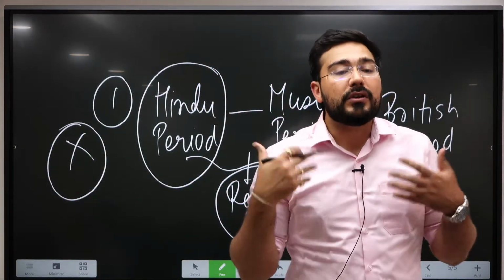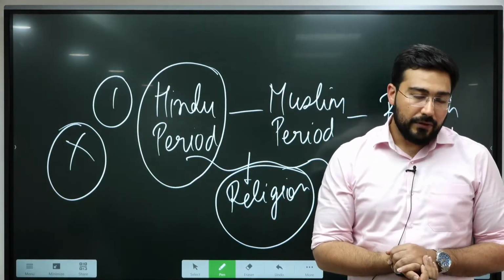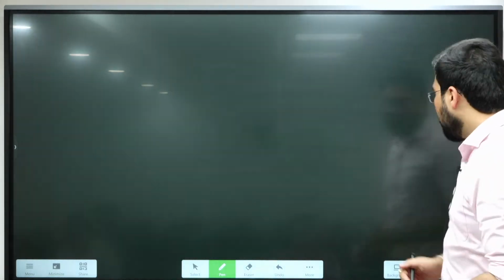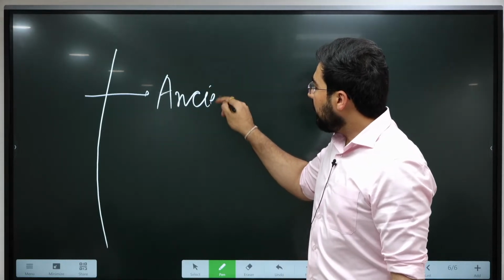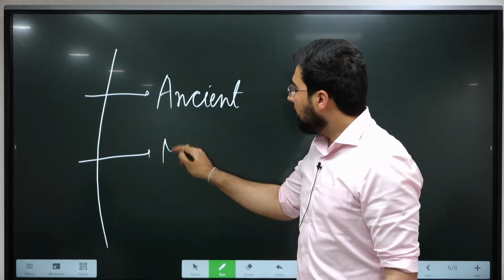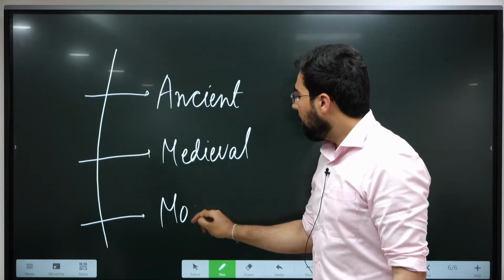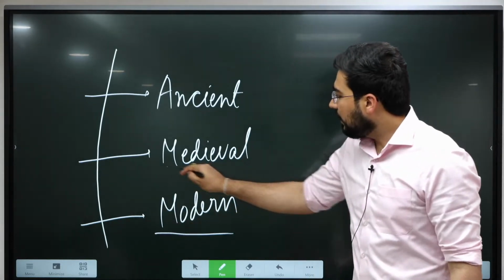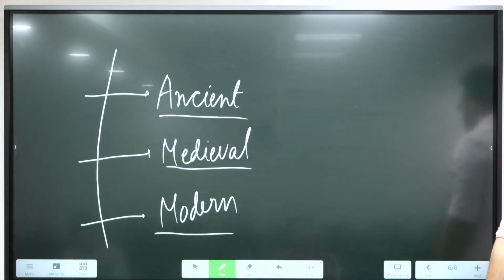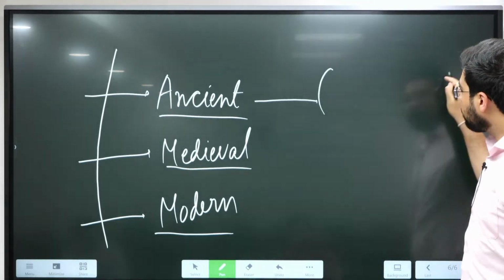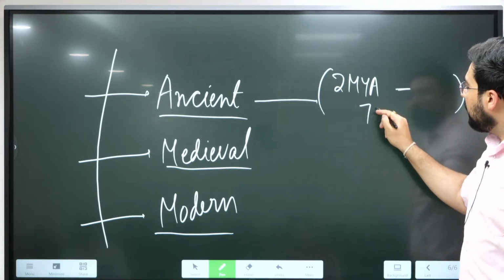We have to find more criteria on the basis of which we can divide India's periods of history. So eventually, if we see, it was divided into ancient India, then medieval, and finally we see the division into modern India. Okay, these are the three divisions which were done eventually. Ancient period, roughly, it starts from 2 million years ago all the way up to 750 AD.